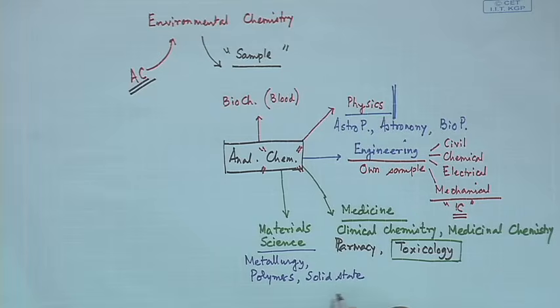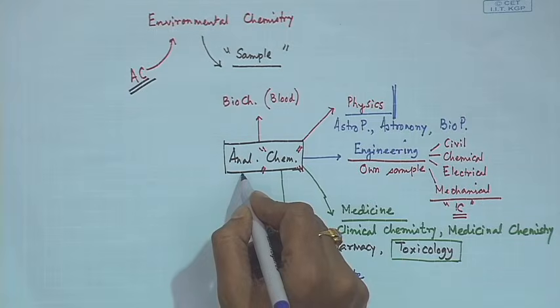So, if we want to analyze the percentage of individual metal ions present in that solid state material which can be useful for its superconducting behavior, we have to take the knowledge of analytical chemistry to analyze this solid state material.